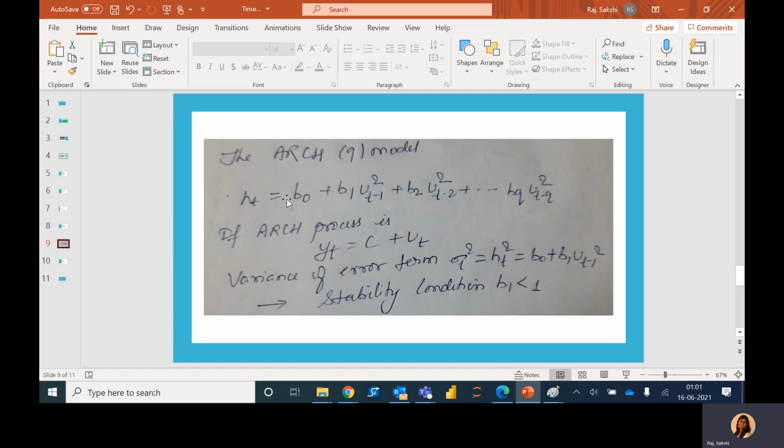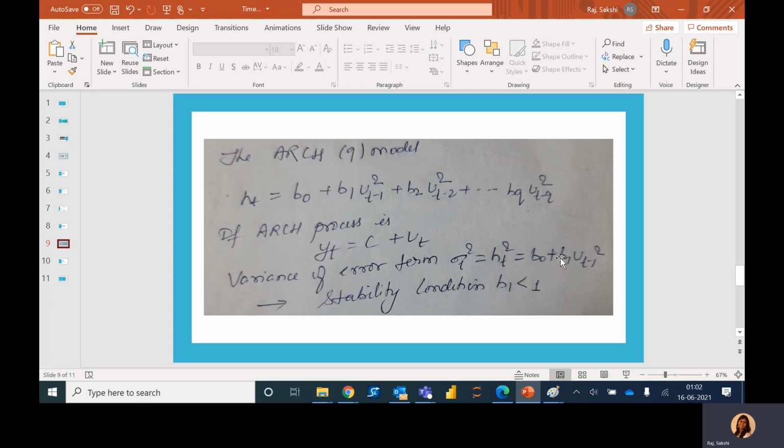The ARCH(q) model looks like this. Simply speaking, for example, let's say there is an ARCH process written as yt is equal to c plus an error term. Now in this case, the variance of this error term, let's say sigma t squared, is equal to ht, because now this is no longer constant. Rather, this variance has a lagged effect. It depends upon the error of the previous term. So sigma t squared is written as b naught plus b1 ut minus 1 squared.